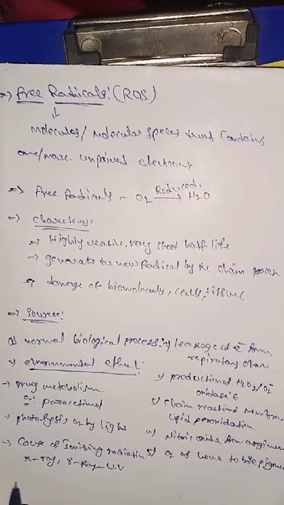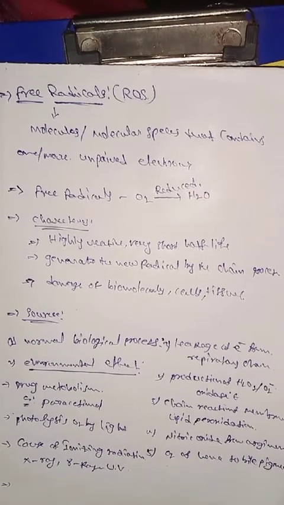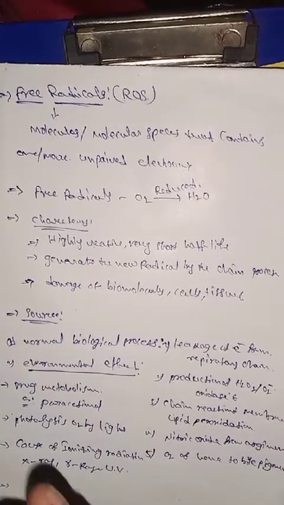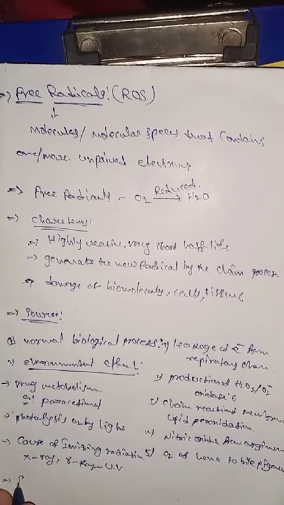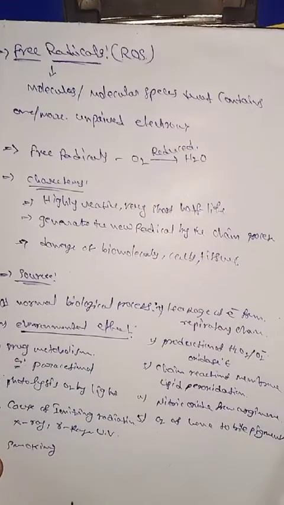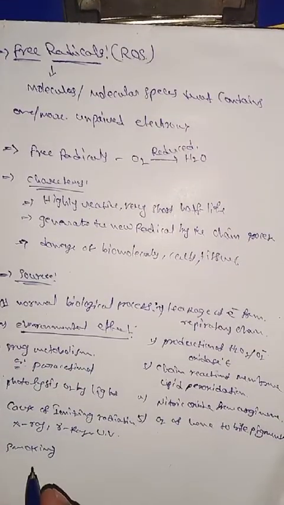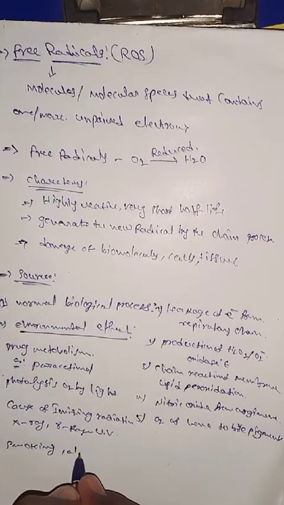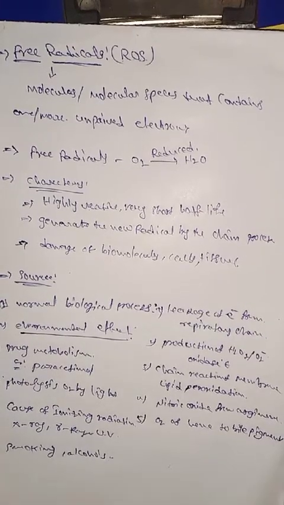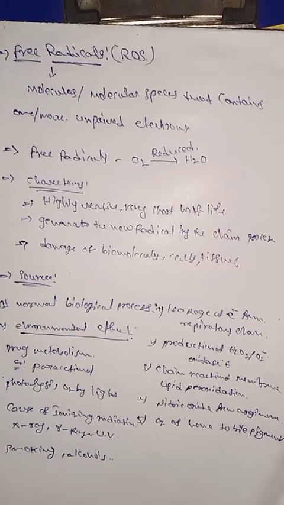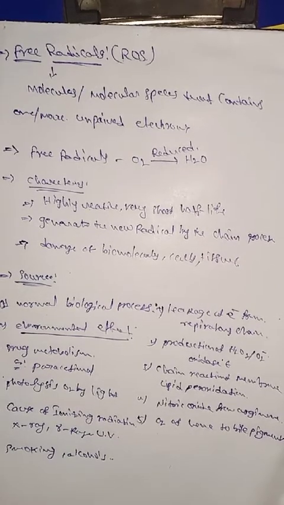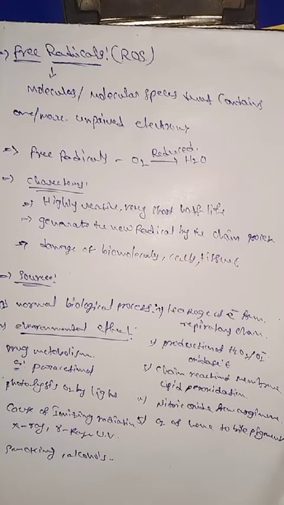Smoking and alcohol are also environmental sources that produce free radicals. So the sources of free radicals are of two types: normal biological processes and environmental factors.